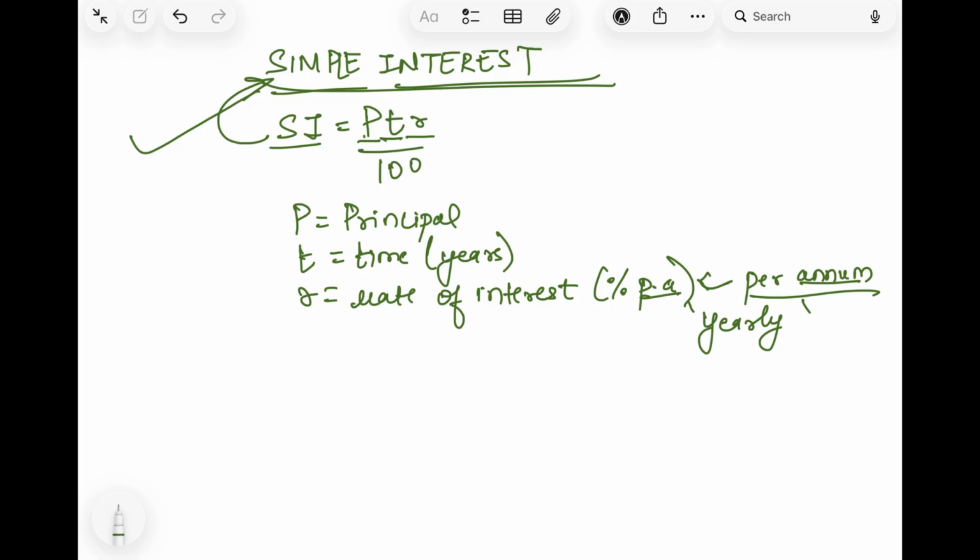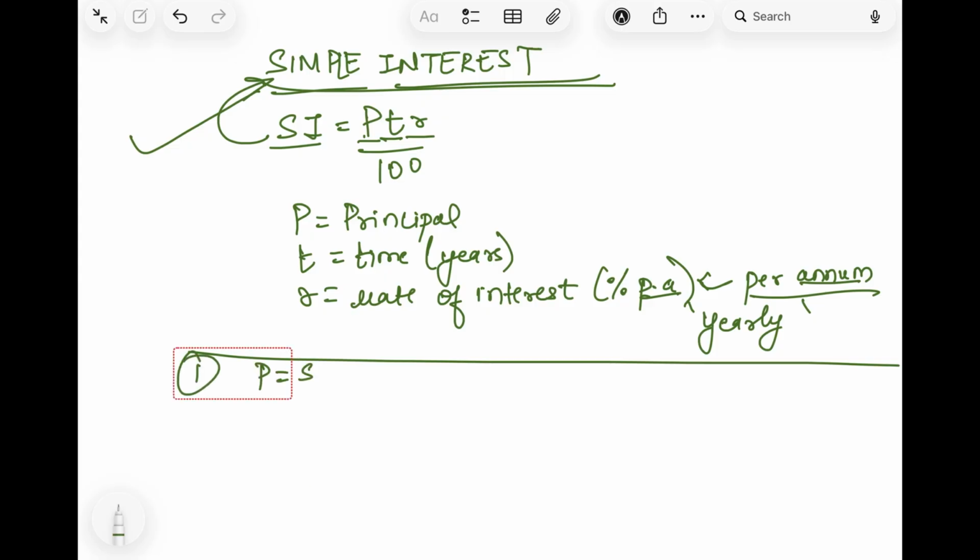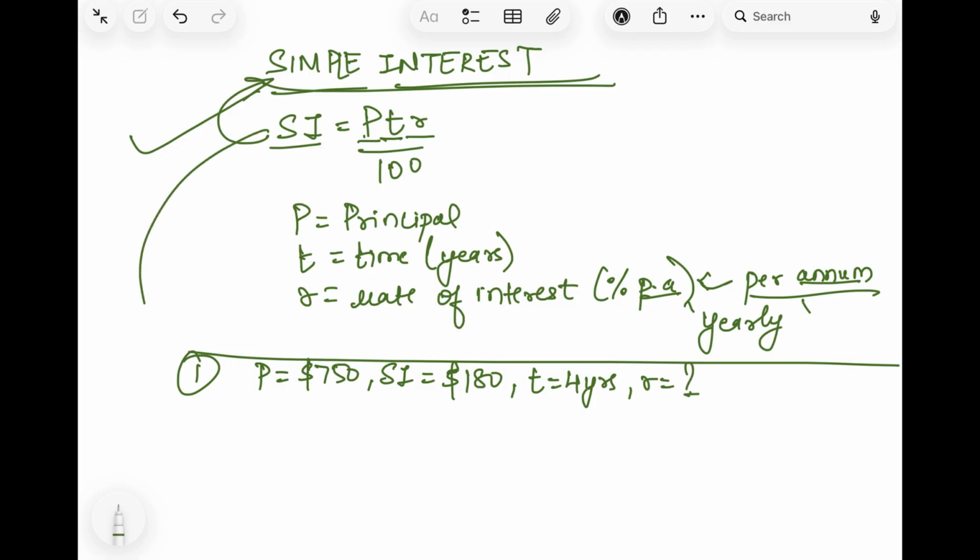So I will take up an example in which we will not have to find the simple interest but something else. Okay, and we will use the same formula. We'll do it here only. So example, the principal is already given, of course, 750. Then the simple interest is also given, $180. Then time is 4 years. And the rate of interest, we don't know. We have to find the rate of interest here. So again, you will use the same formula only.